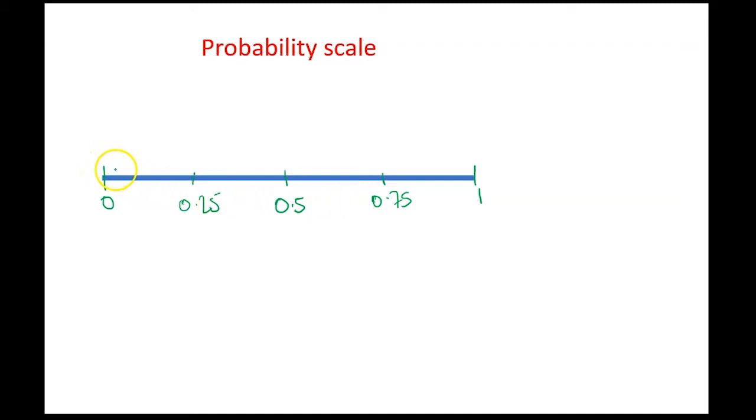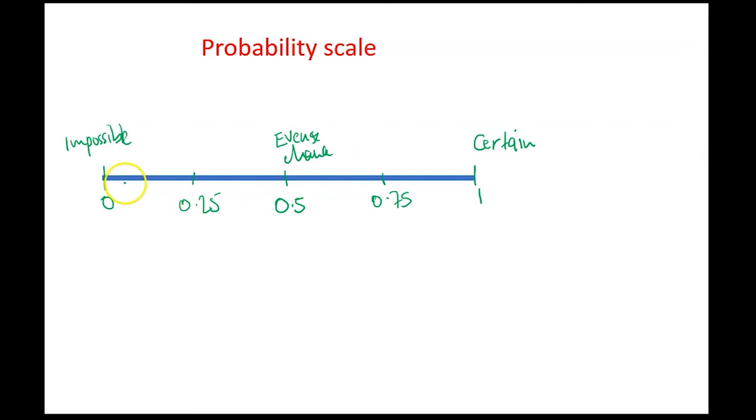Okay, what does 1 mean? If we say something has a chance of 1 of happening, that means it is certain it's going to happen. Certain. A chance of 0 of happening, we say is impossible. How about halfway? For example, if I have a coin, I have a half chance of getting a tail or the head, we say we have an even chance. So 50% or half, even chance.